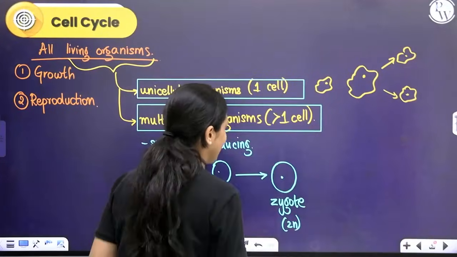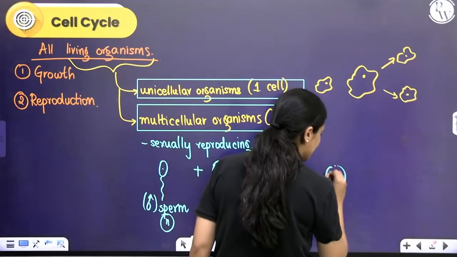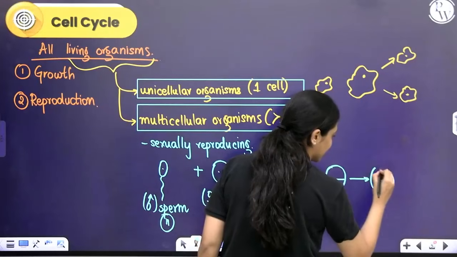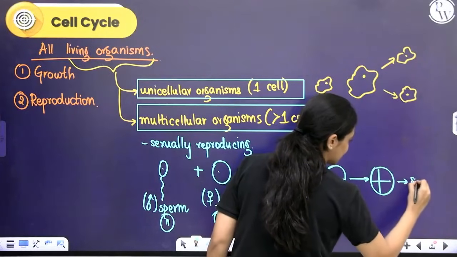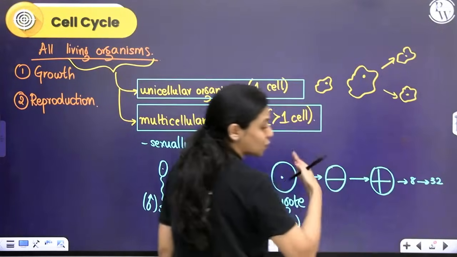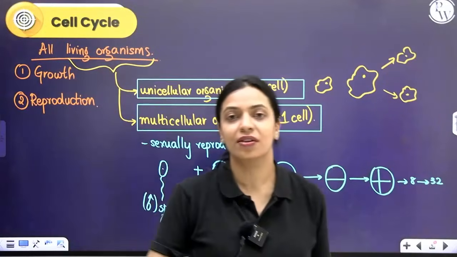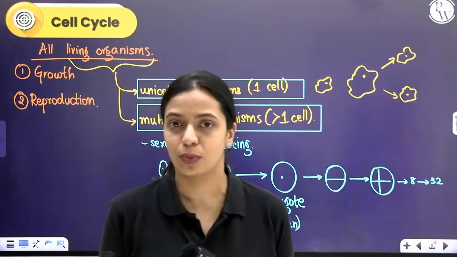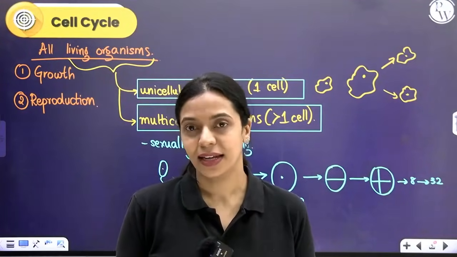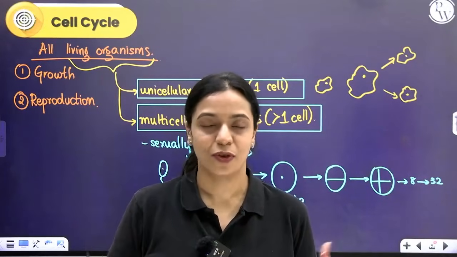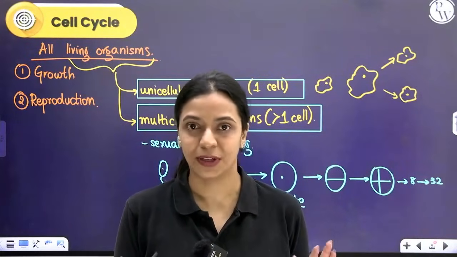One cell divided to give rise to two cells, divided to give rise to 4 cells, then to 8 cells, then to 32 cells, and so on. Along with cell division, differentiation also took place inside the womb of the mother in our case, and then eventually the baby is formed, it's mature, and then childbirth happens, right?